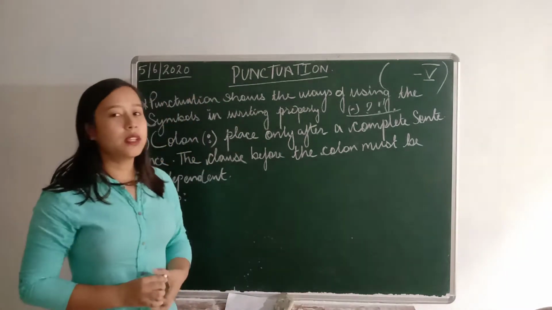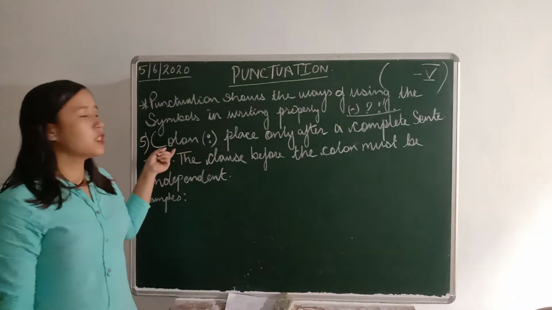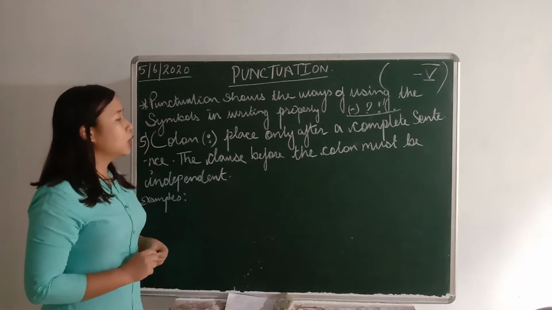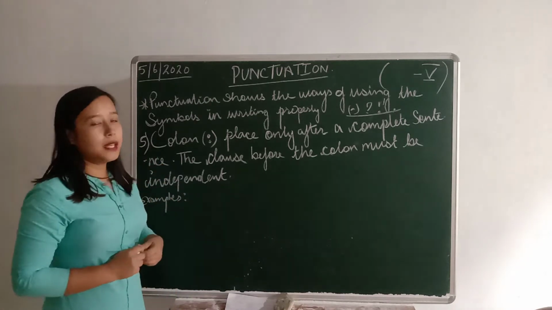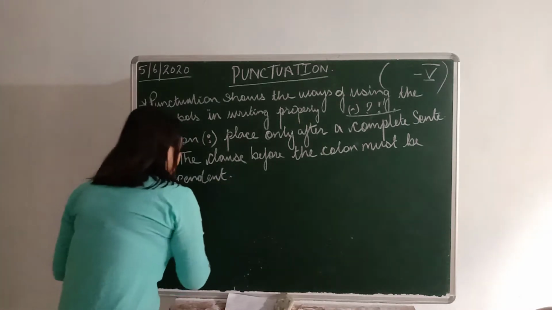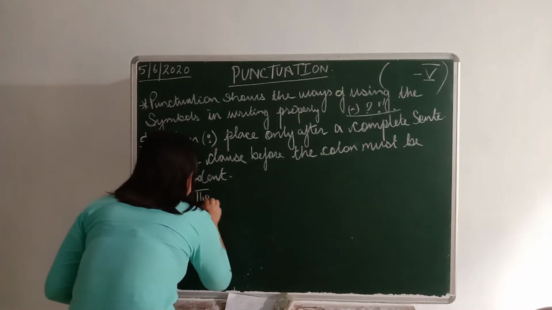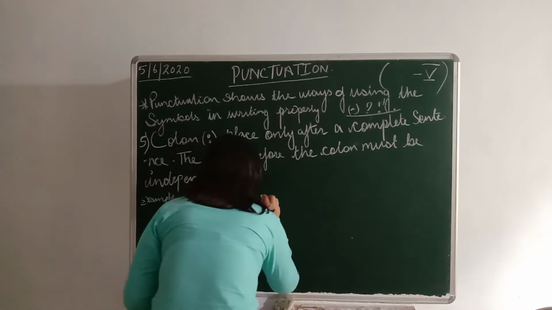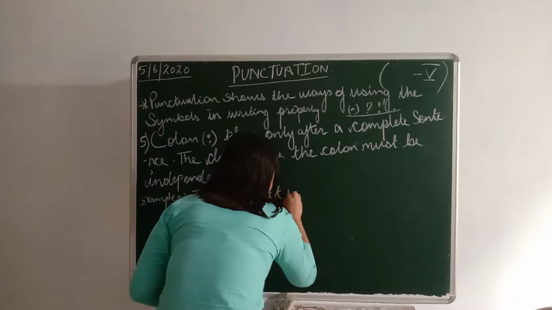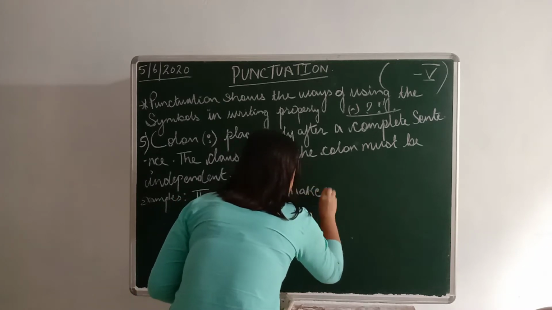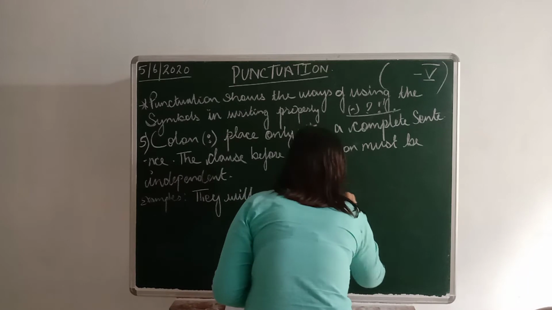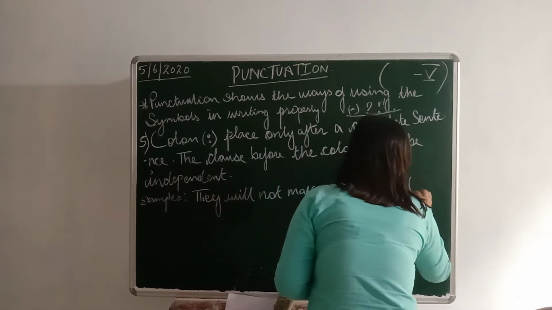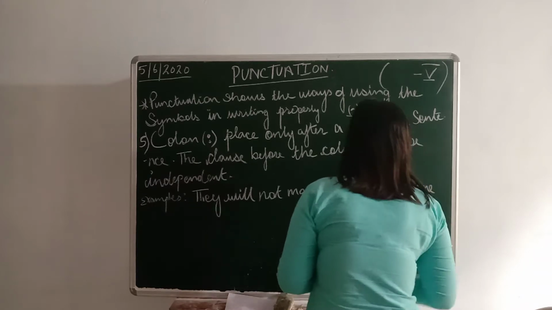So let's continue with the punctuation mark, that is colon. A colon is placed only after a complete sentence. The clause before the colon must be independent. So for example, they will not make it home in time.